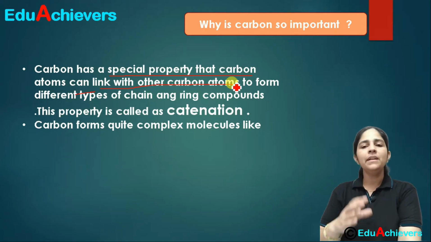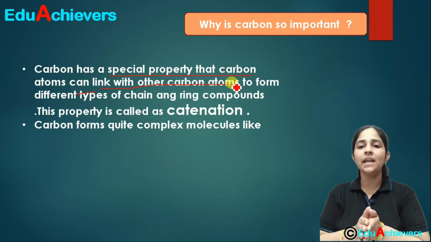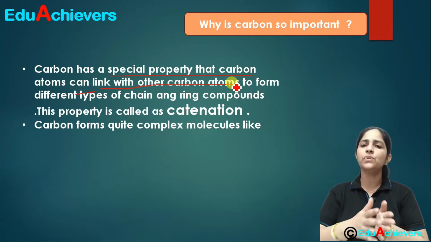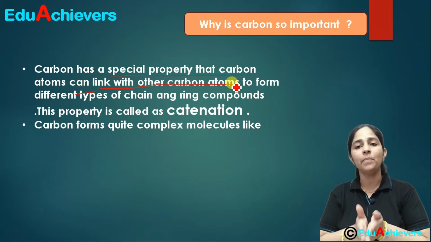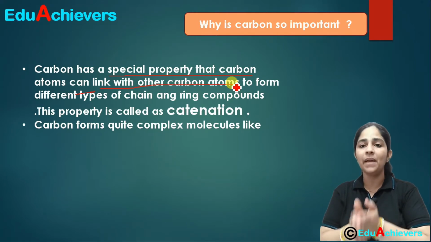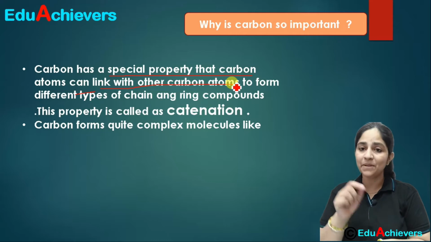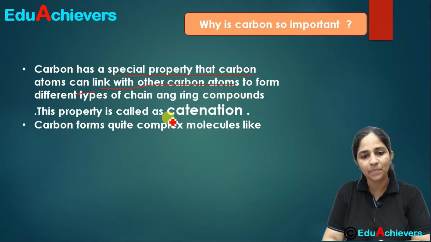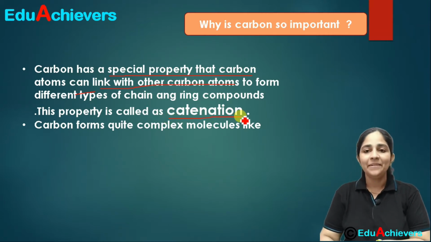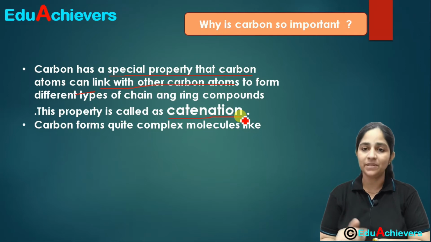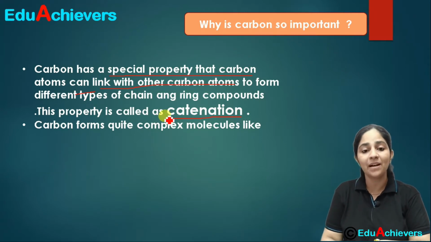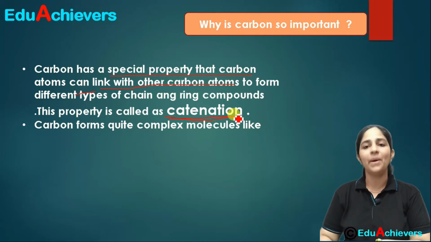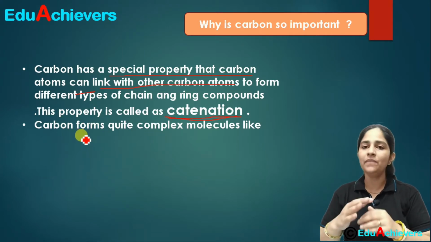This is the property responsible for carbon making millions of compounds, and this special property is called catenation. You would have definitely studied about this property earlier, but just to understand why carbon is so important: this is the property that enables it to make millions of compounds.